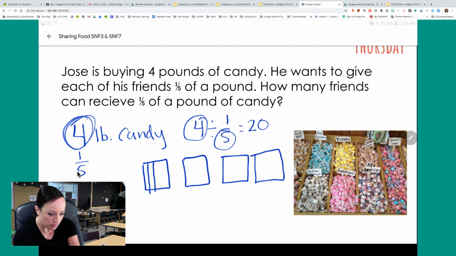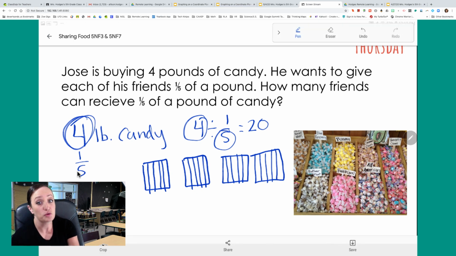1, 2, 3, 4. 1, 2, 3, 4. 1, 2, 3, 4. 1, 2, 3, 4. So then I look at how many fifths do I have? And I have 20 if I count them all. Okay? All right, so that is review of those 3 things that we've been working on, division with fractions.